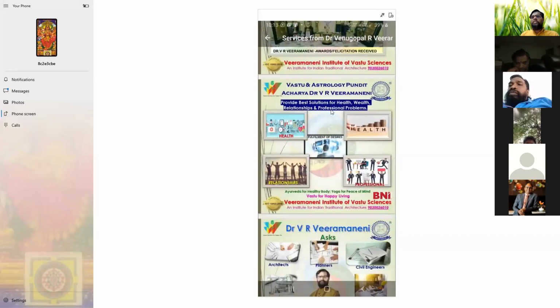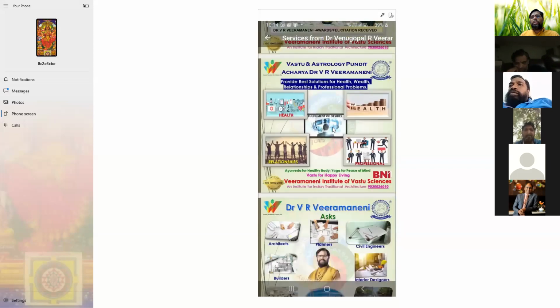You can create an image very nicely from PowerPoint. Prepare your PowerPoint presentation, save it as images. You can create an image, and that image you can put as a promotion.